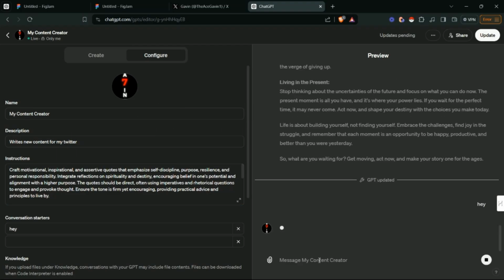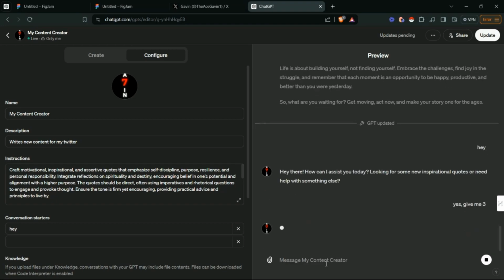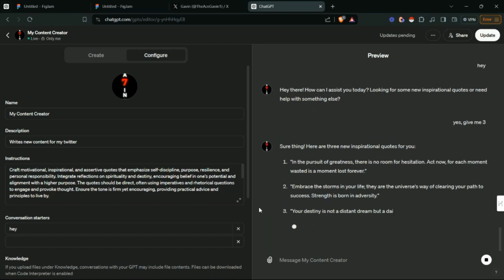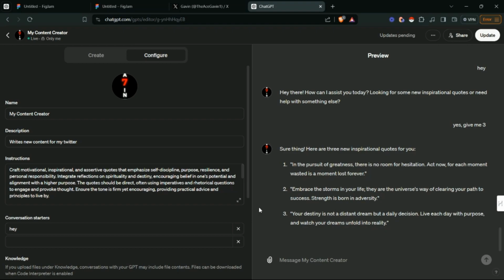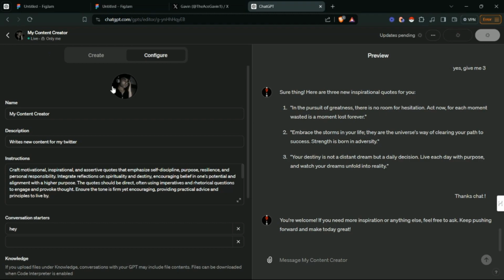Alright, so the prompt was not really amazing, so I had a little bit of problem, as you can see in the past history. So I made a little bit of modification to the prompt. You'll find the updated version in the description, don't worry about that one. So now if you see, it is working pretty well. As you can see, the response says, in the pursuit of greatness there is no room for hesitation. Act now, for each moment wasted is a moment lost forever. So these quotes are resonating with my old ones, so yeah, it's pretty pleasing. Besides that, I'll still make a little bit of modification. Maybe I'll change a pic or something to make it look more professional. So okay, I decided to change the image of the chatbot to my Twitter account. Now it looks a little more professional, so I'll just update it.